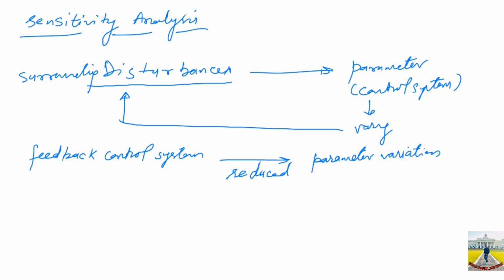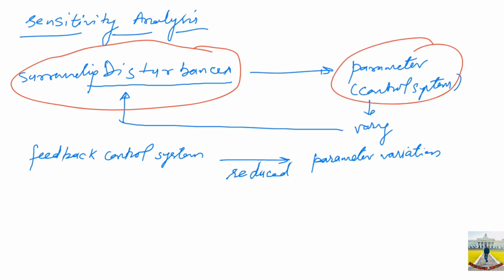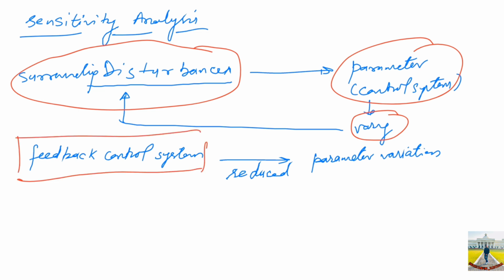Every practical system will have surrounding disturbance for sure, and due to these disturbances the parameters of the control system will vary. But the feedback control system gives you an upper edge towards reducing the parameter variation in the output of the closed loop control system.